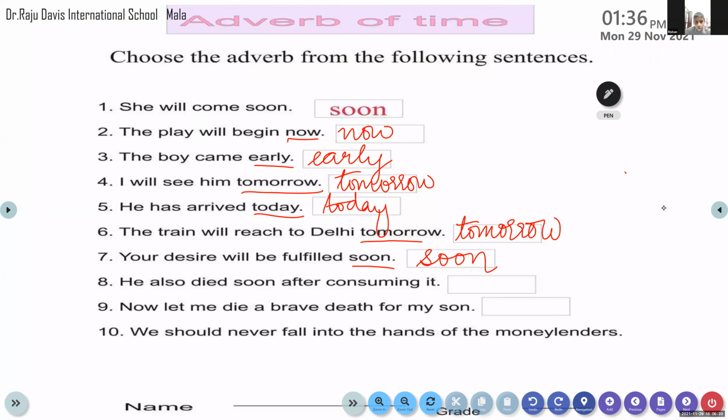He also died soon after consuming it. Okay, come on, identify the adverb of time there. How come? He also died soon after consuming it. When did he die? Soon. Okay, after eating it, soon after he ate whatever it is, he died. Okay, that it is soon.